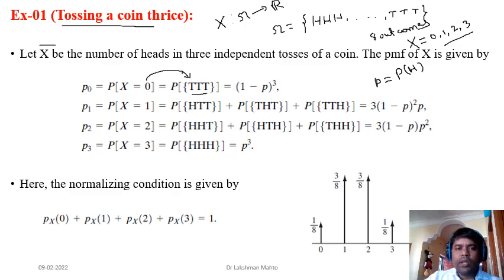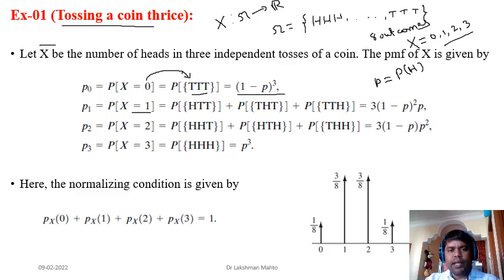Now if you try to find the probability of tail, you know that the probability of getting tail is 1 minus p, and there are 3 tails in this event, all independent. The probability of the first tail is 1 minus p, the second tail is also 1 minus p, and the third tail is also 1 minus p. That's why the probability that X takes value 0 is (1 minus p) to the power 3. Similarly, what is the probability that X takes value 1?